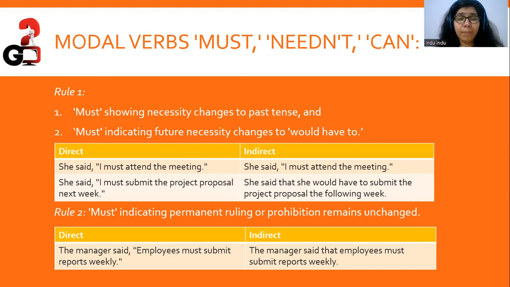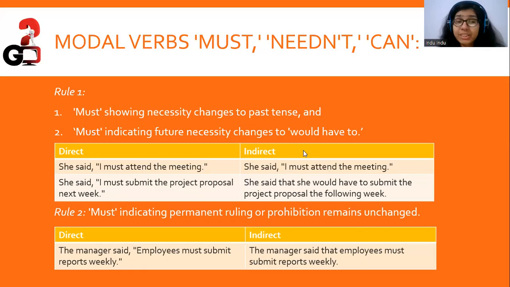She said, "I must submit the proposal this week." She said that she would have to submit the proposal the following week. As we said, it changes to would have to, right? Because it's talking about a future necessity, it will change to would have to. She said she would have to submit the proposal the following week, right? The next week becomes the following week here. And the must showing necessity, that changes to past tense, right? So we must remember that.